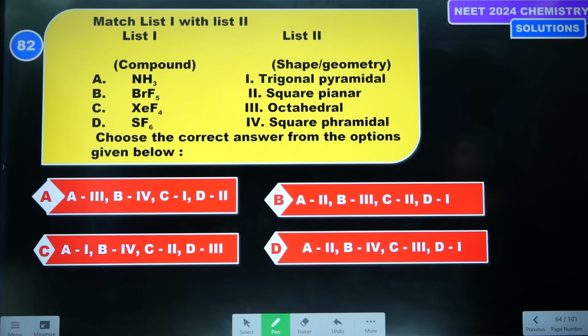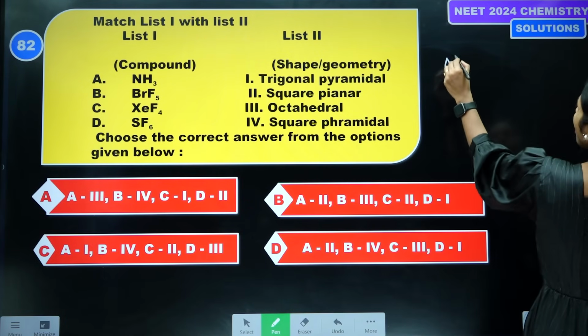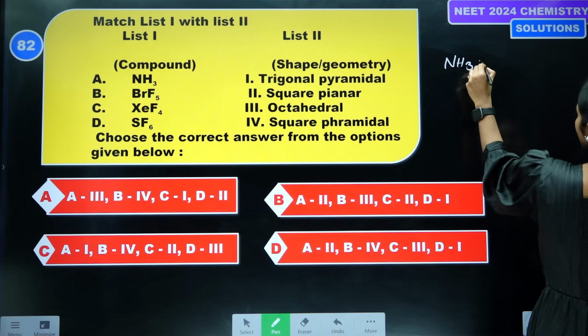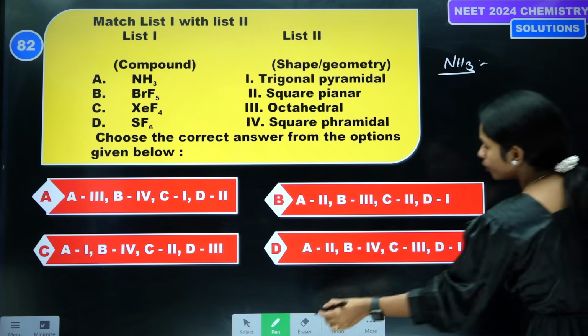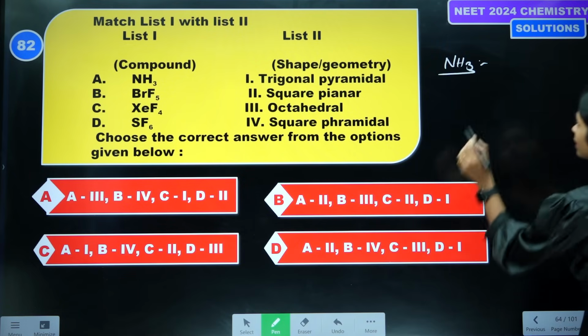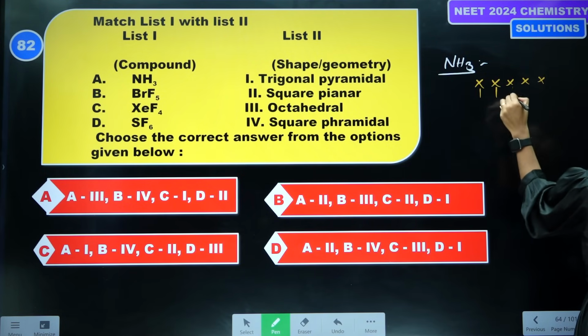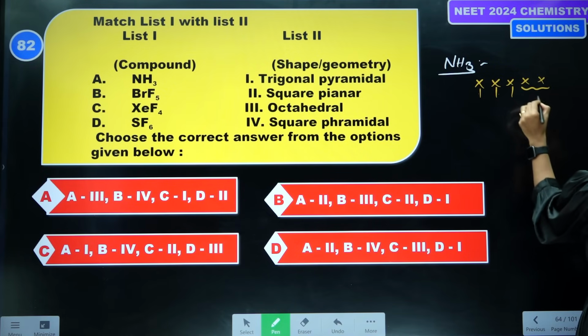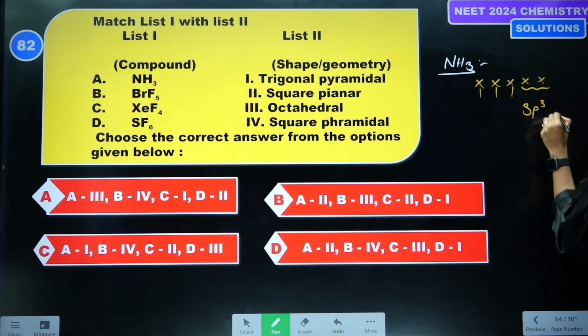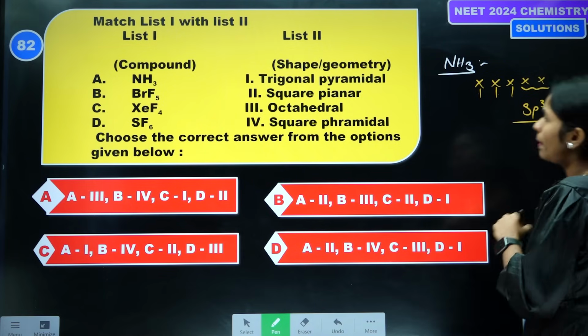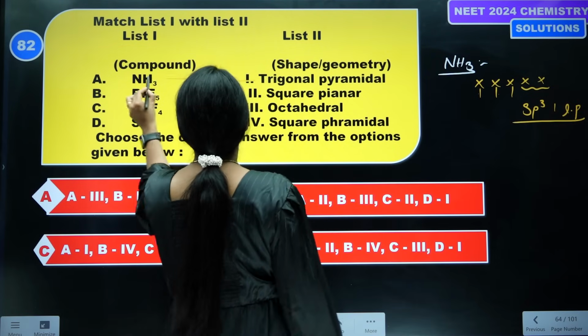Next one, ammonia. What is the hybridization? First let's find the hybridization of ammonia. Nitrogen has 5 electrons in the valence shell, and 3 hydrogens will combine. 1, 2, 3, 4: sp3 with 1 lone pair. The shape is trigonal pyramidal.